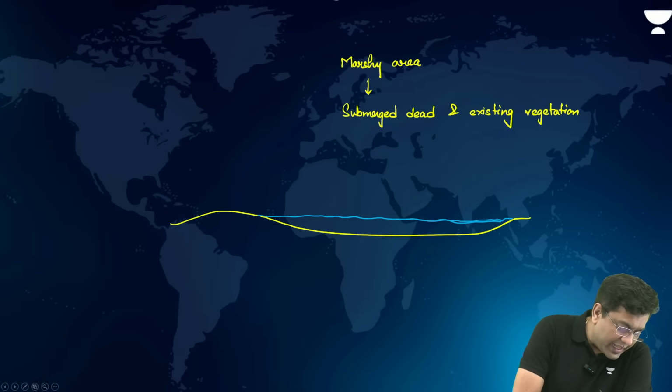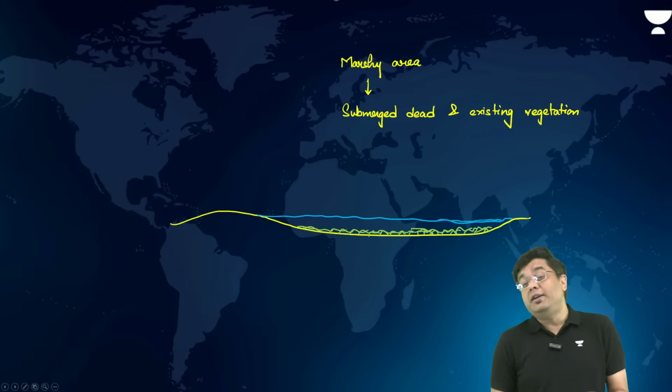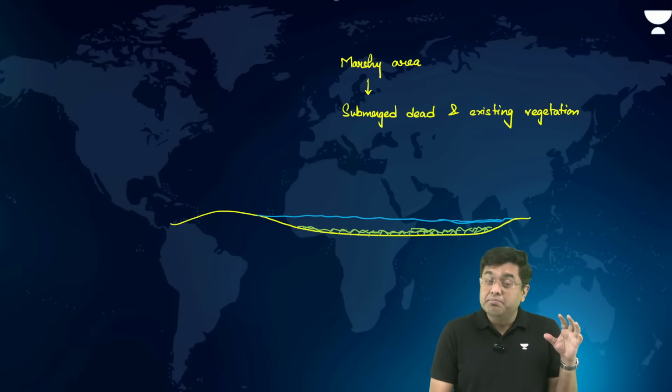And on top of that, in these areas, you will find a lot of vegetation which is submerged, which is dead. Now, because of not enough supply of oxygen, there is no active decomposition. Some decomposition does happen nonetheless. So this is very rich in terms of organic matter.